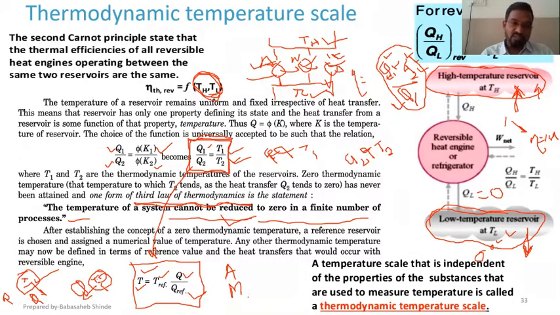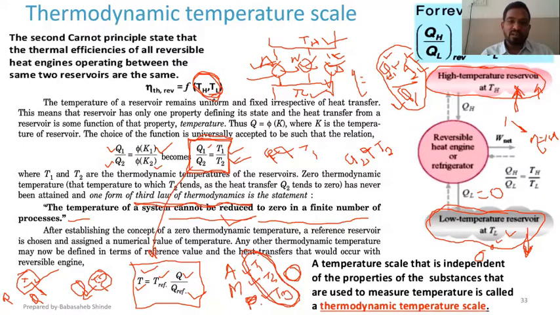Then there is another device that is based on radiation intensity, that we call a pyrometer. And if I use those three devices to measure the temperature of the same body, and if this air-based temperature measuring device shows temperature T1, this one shows temperature T2, this one shows temperature T3, and if all these temperatures are different,